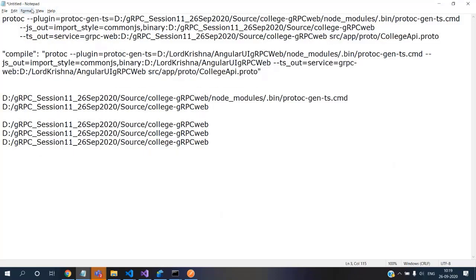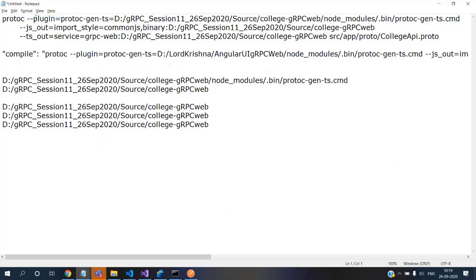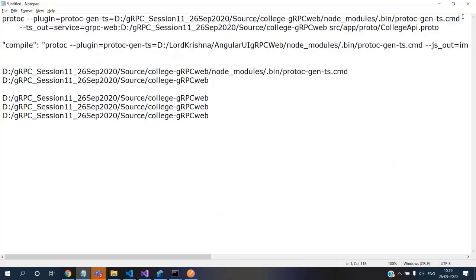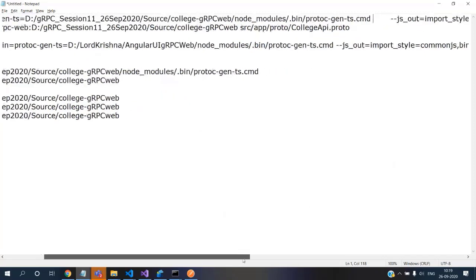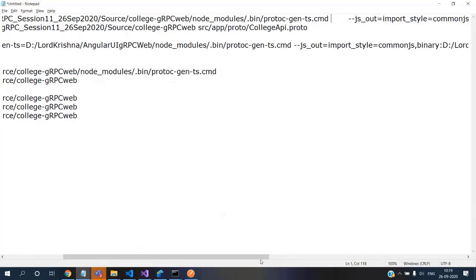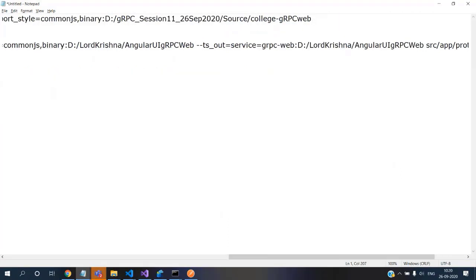So let me remove the word wrap so that we can see things in one big piece. So let me go and grab this. Okay.